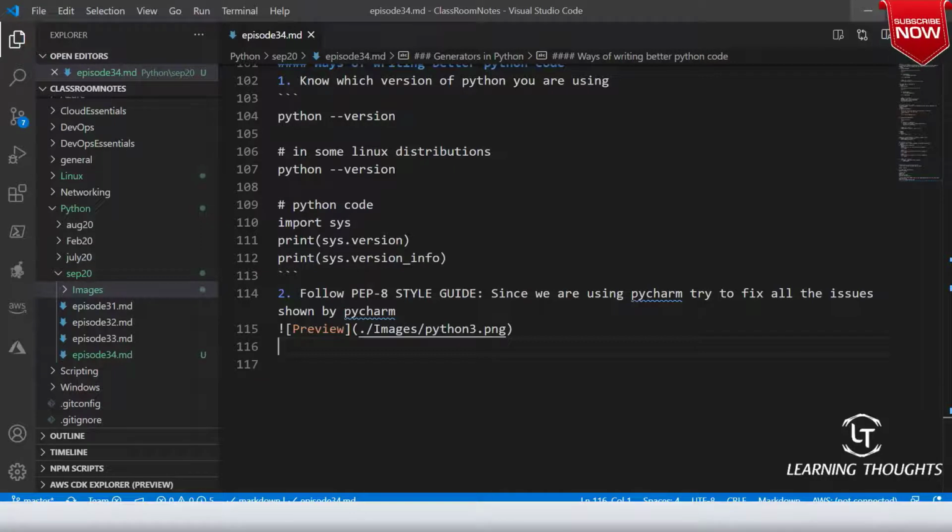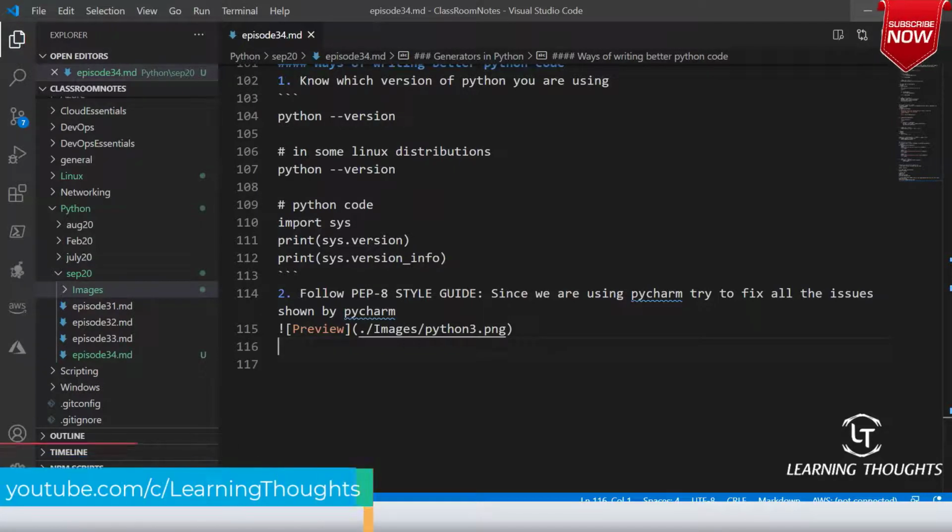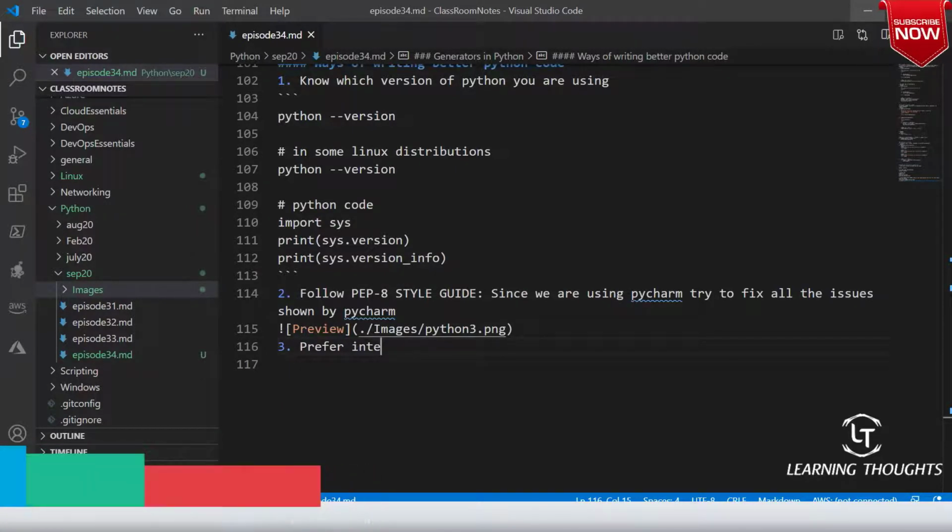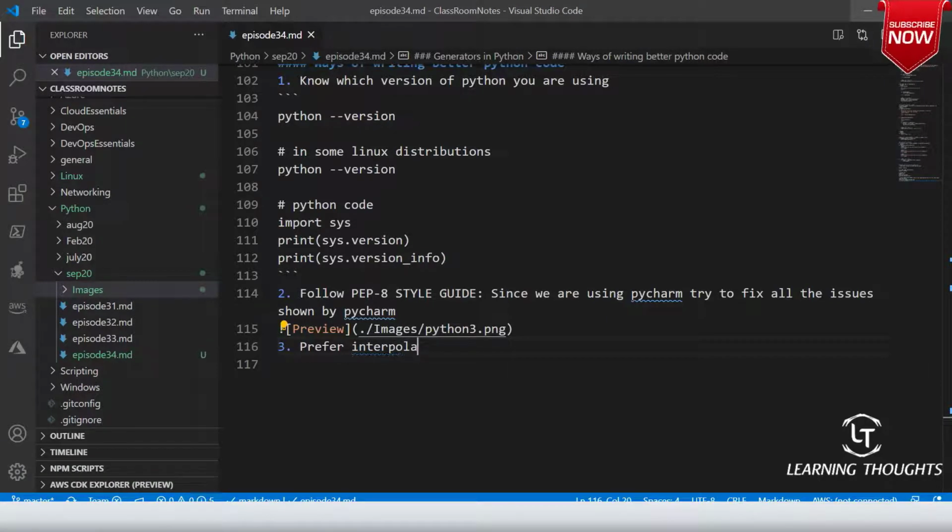Now let me try to speak about one of the interesting things which Python tries to tell us. Whenever you are using string formatting, the third point it tries to tell is prefer interpolated f-strings over C style formatting.